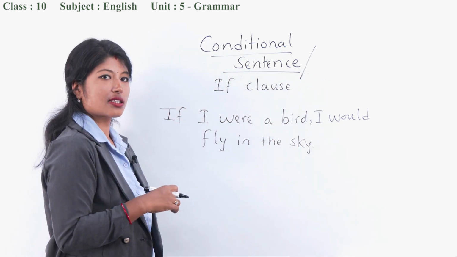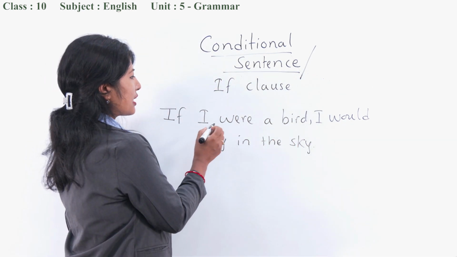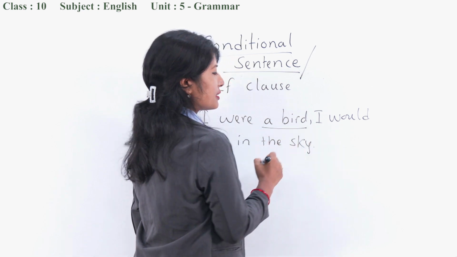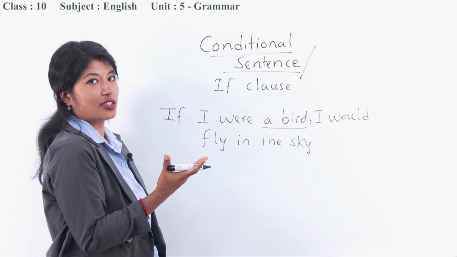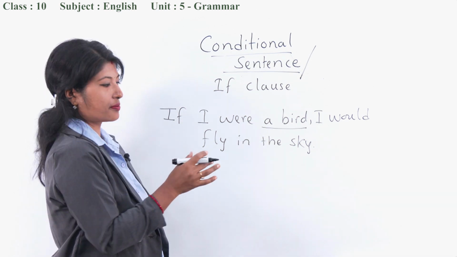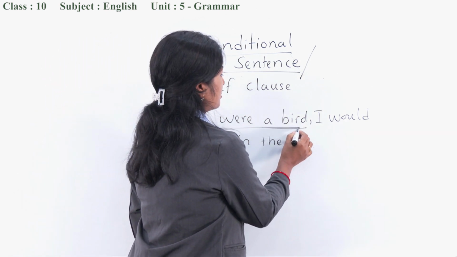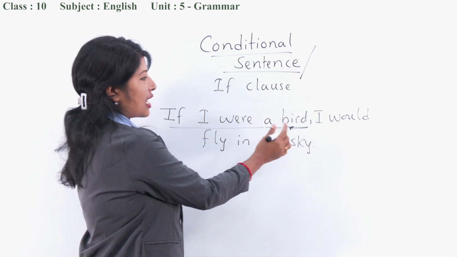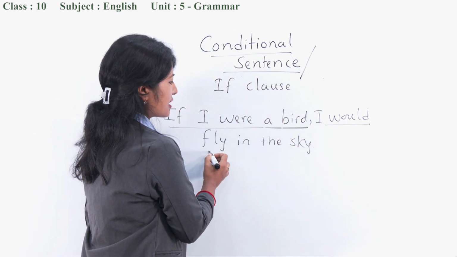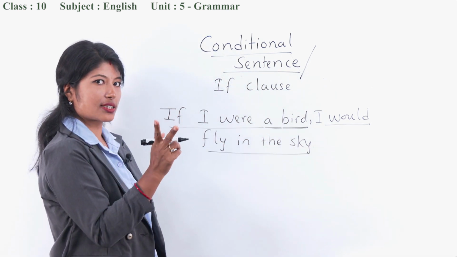Okay, this is a conditional sentence. Here is a condition, like being a bird, right? So what is there in a conditional sentence? We have two parts. One, if I were a bird, one portion, and I would fly in the sky, another. Two clauses are there.